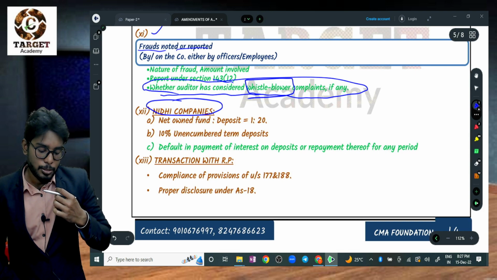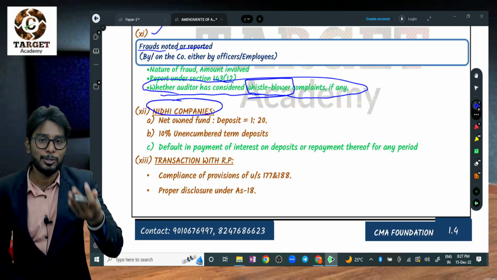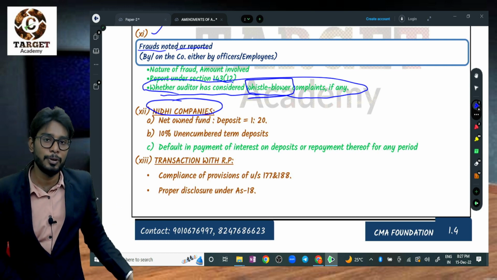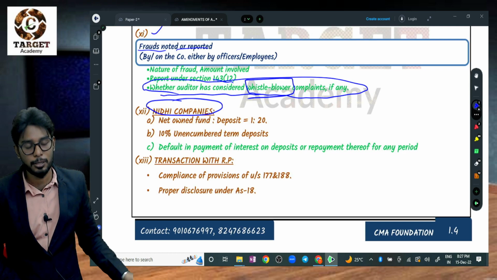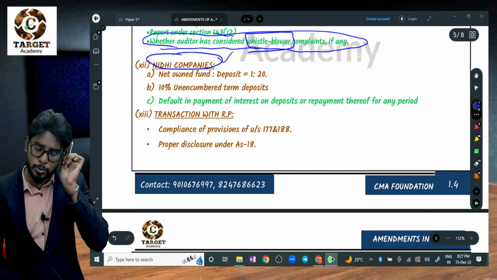Nidhi companies, that is a whistleblower thing. Whistleblower means the auditor has to blow the whistle, not the original whistle. They have to tell the government, I have a doubt in that company, something is happening. Then the central government will take care, and they will announce the investigation and order the investigation. Nidhi companies only, this clause will apply.